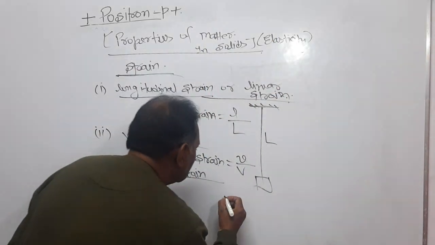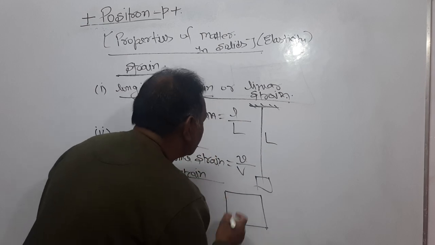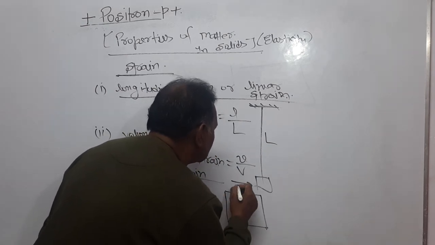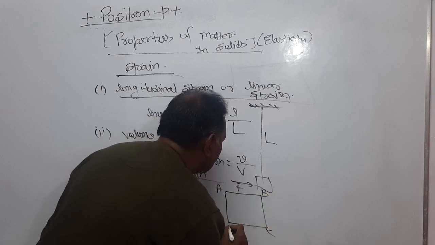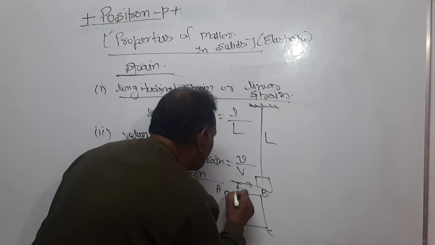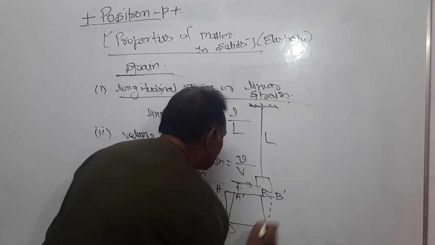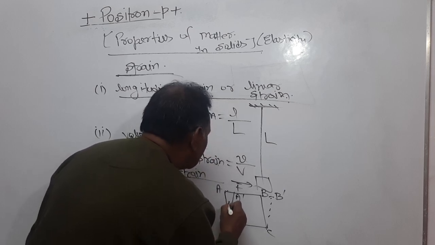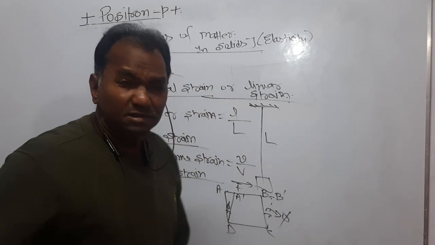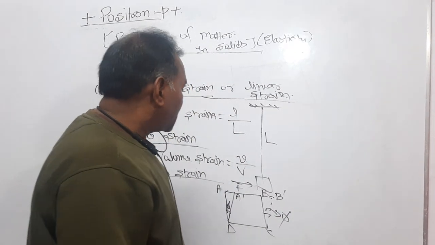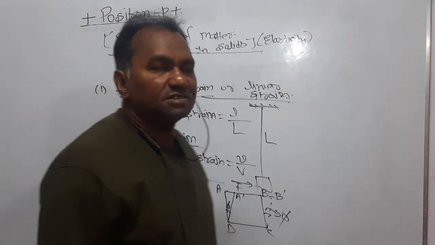Then what happens? Look here, this is the initial condition of the wall. If a tangential force or stress is applied, then what happens? Let it be A, B initially, and C, D. A will come to here, A dash, and B will move to here, B dash, right? And this phi is the angle of shear. In this case, we will say that the wall has sheared by an angle phi. This is the shearing strain we are talking about.